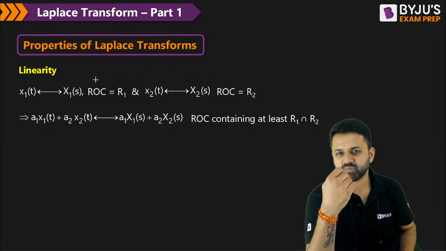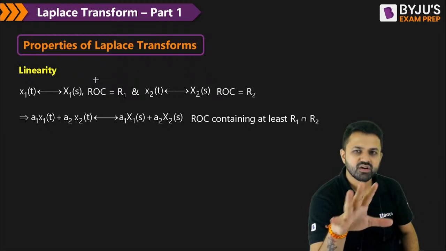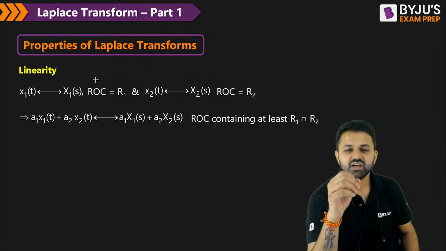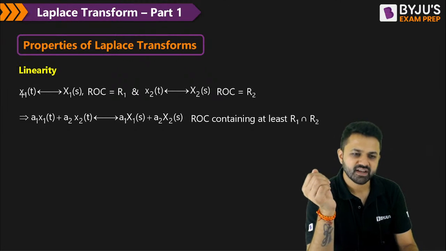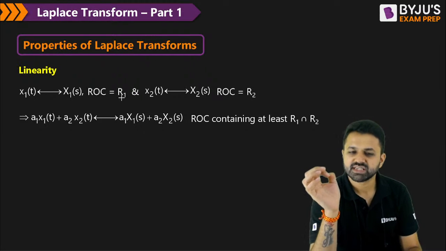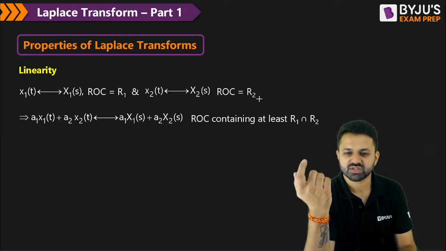Now coming to the properties of Laplace. We have understood the properties of ROC. Now let's come to the properties of Laplace. The linearity property says that if you have a signal x1(t), its Laplace transform is X1(s) and ROC is R1, and x2(t) has the Laplace transform X2(s) and ROC is R2.